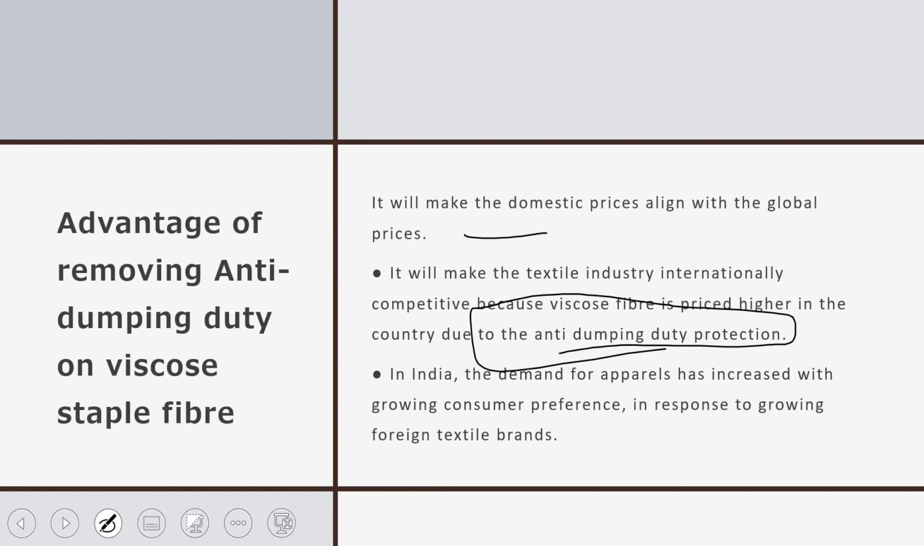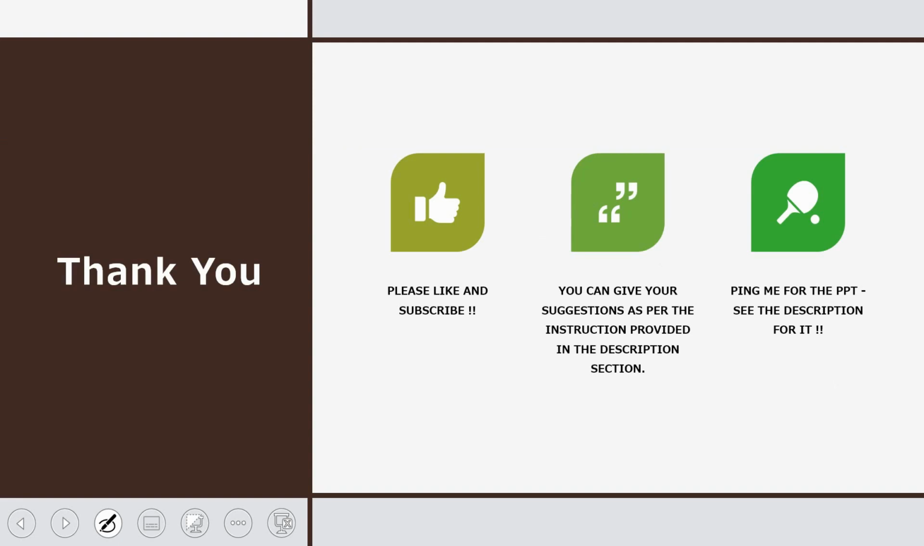strong through such an initiative. In India, the demand for apparel has increased with growing consumer preference in response to foreign textile brands. Okay, so that's it. This was the topic that I've explained. I hope you understand it better.